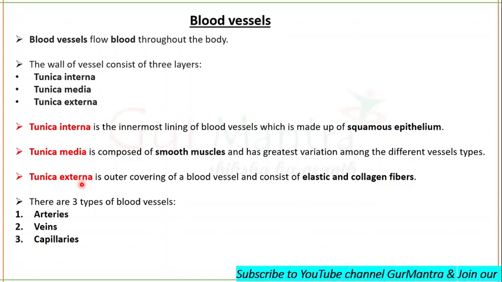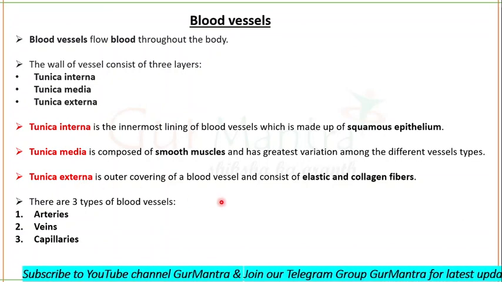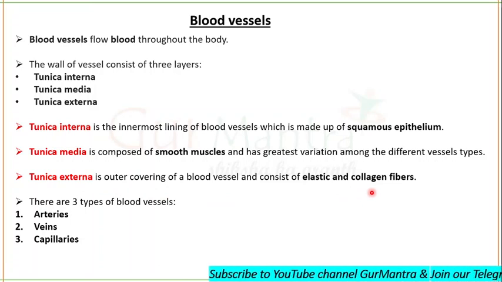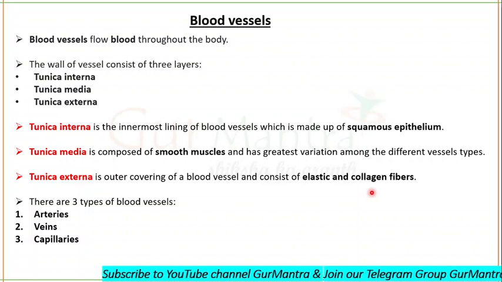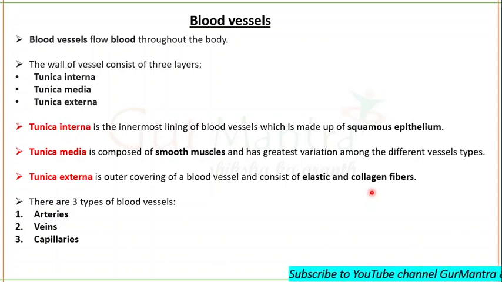Then comes tunica externa, the outer covering of blood vessels, made up of elastic and collagen fibers. So remember, tunica interna is made up of endothelium, which is squamous epithelium; tunica media is composed of smooth muscles, while tunica externa is composed of elastic and collagen fibers.